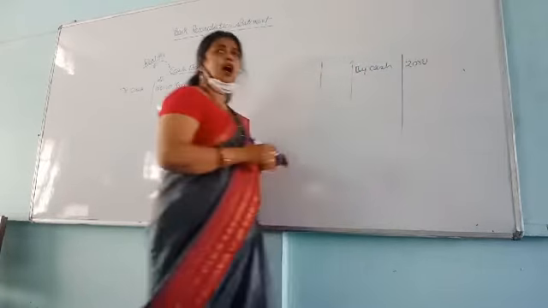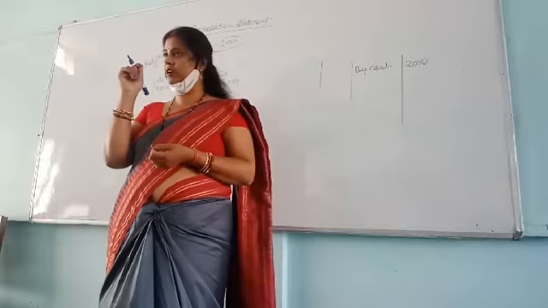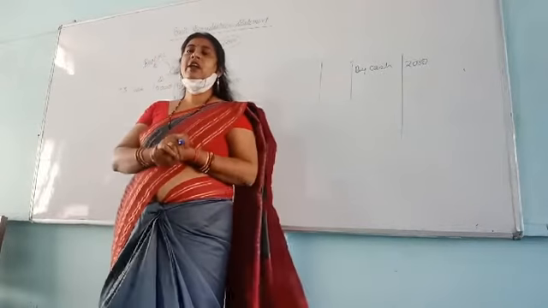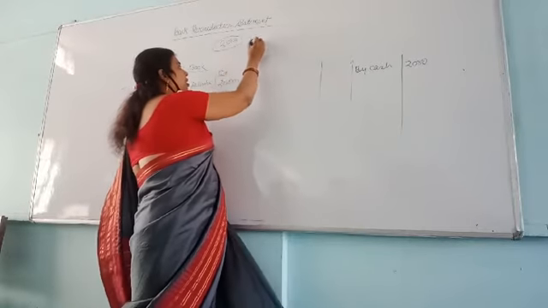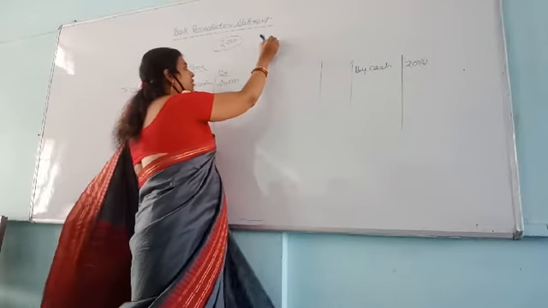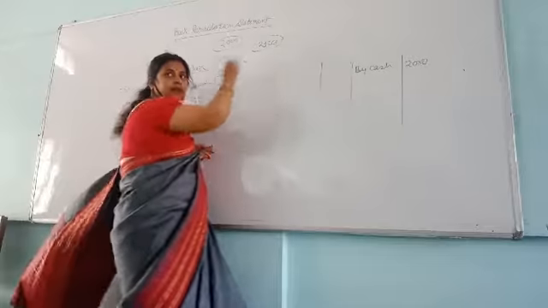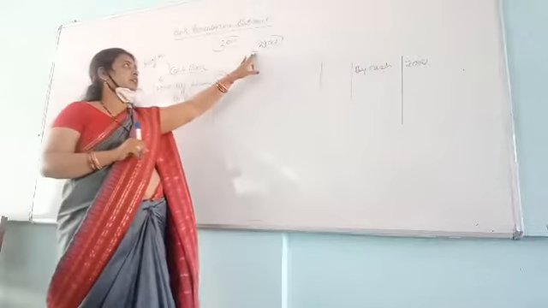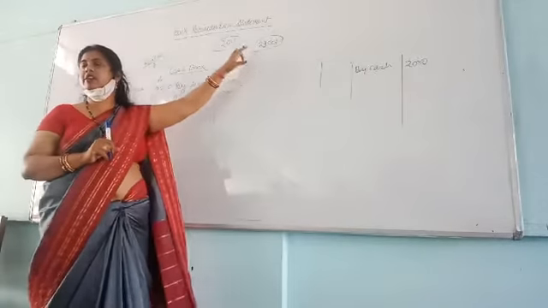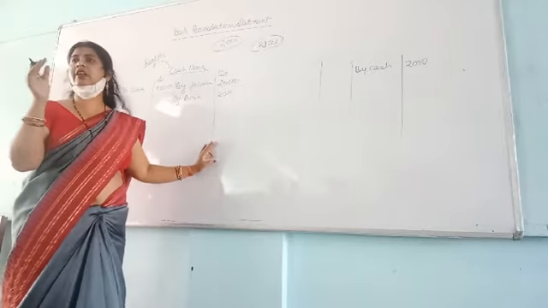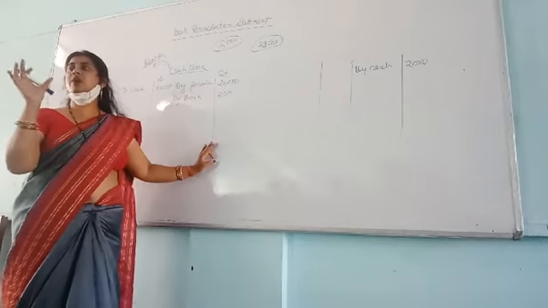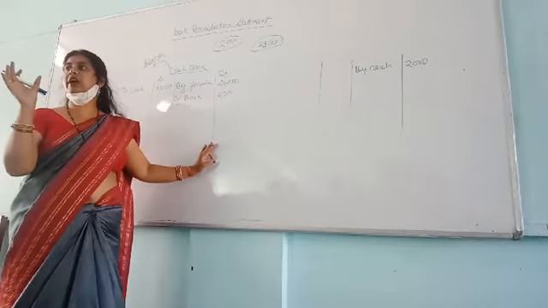How does the difference between the cash book and bank passbook arise? The first reason is, suppose I have issued a check to my creditor. Okay, I have given a check to my creditor on the date of 29th of October. I will make an entry on the same date in my cash book because I have given the check, then I have perceived that this amount of money has gone from me.